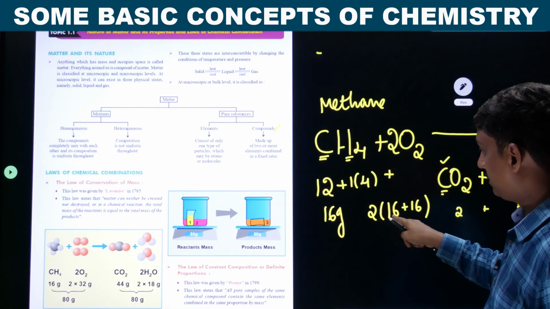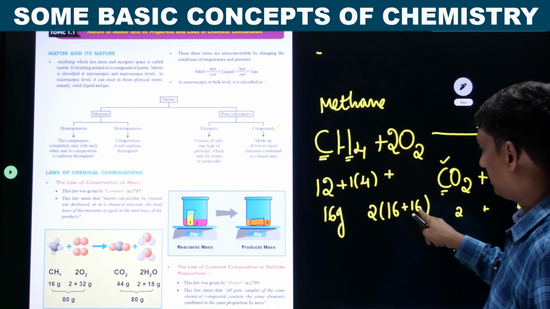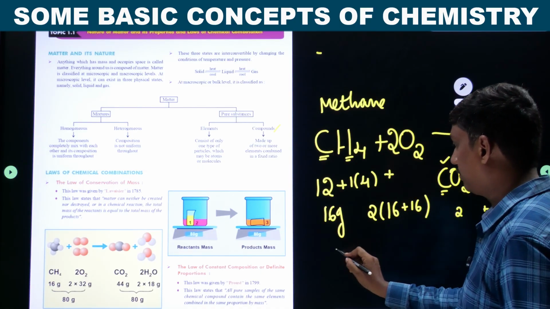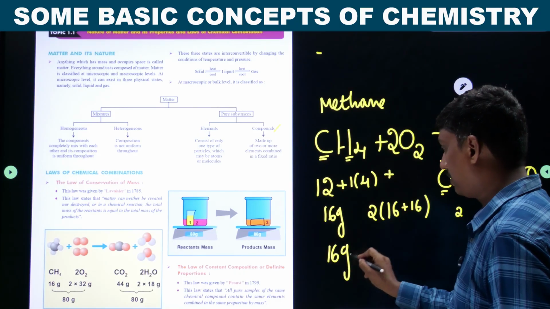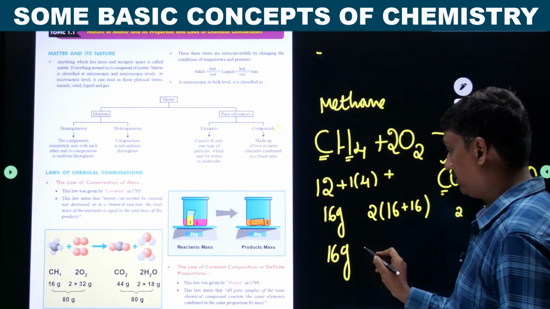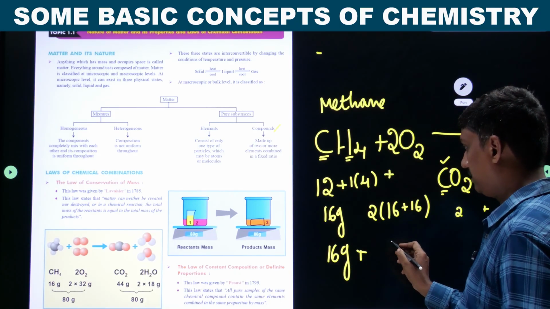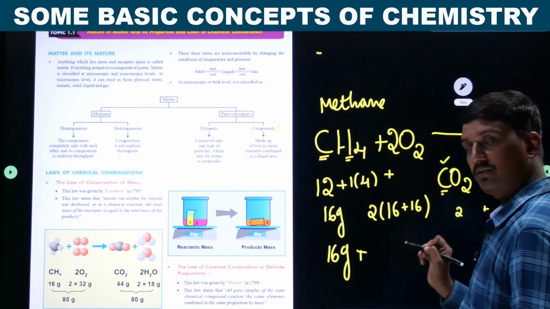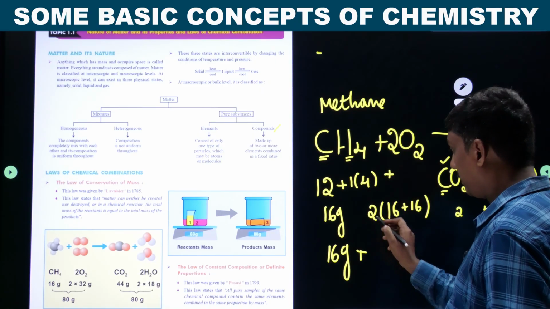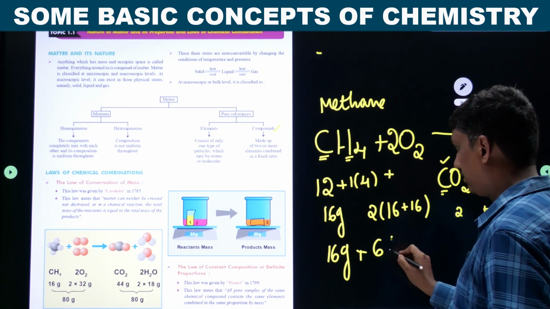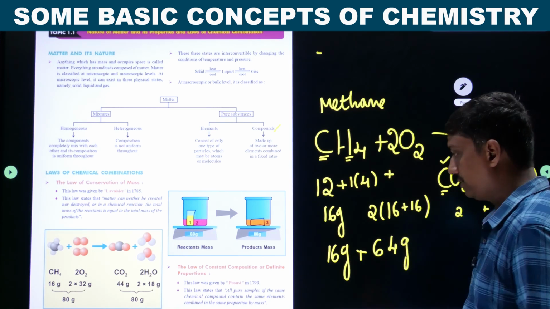The mass number is 16, another is 16, it is 32. So gram molecular mass is 16 plus 16, 32 into 2, it is 64 grams.